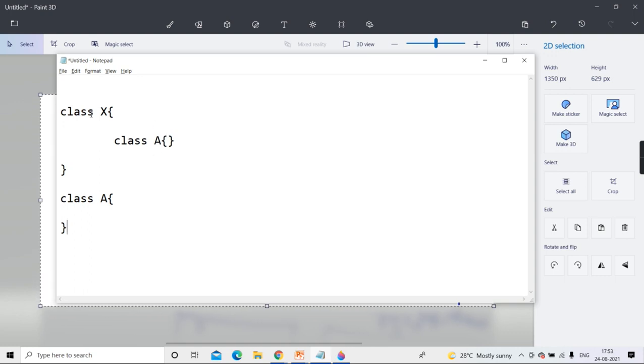This is an inner class of X and this is a normal class outside that. Now in the directory, you will see three class files. One will be x.class, another will be x$a.class, and third will be a.class.